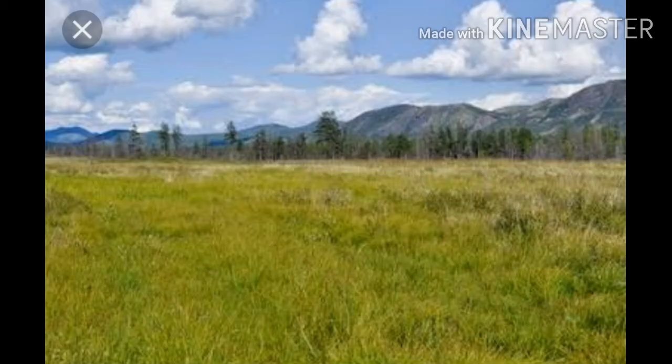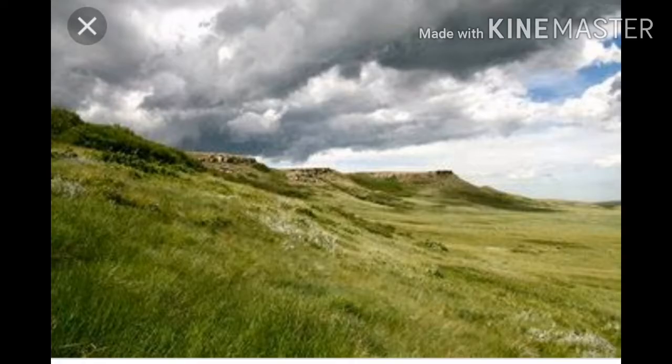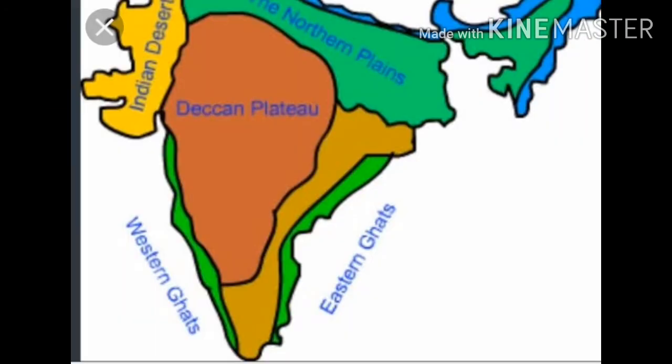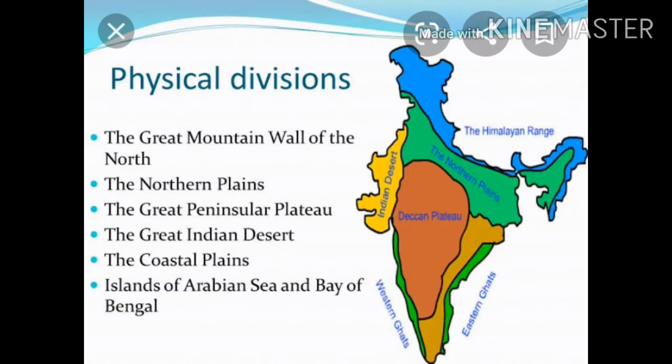Its western part is narrower than the eastern part and the plain is almost a level land. Its western part means which part? The part which is in Gujarat, that is narrower than the eastern part. Eastern part means the part which is near Assam, that is broader. So you have to remember that the narrower part is in the west, and the broader part is in the east. See, there are not many ups and downs, it is level land.